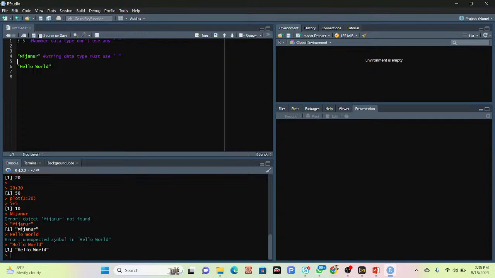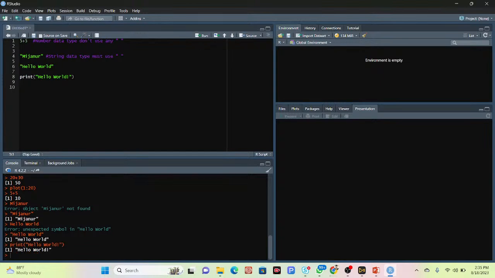But if you want, you can also use another technique, which is print. If you want to use the print function, suppose I want to print hello world. Print that and click run. You can see it works, there is no problem. And if I did not use the print, it also works. There is no problem.